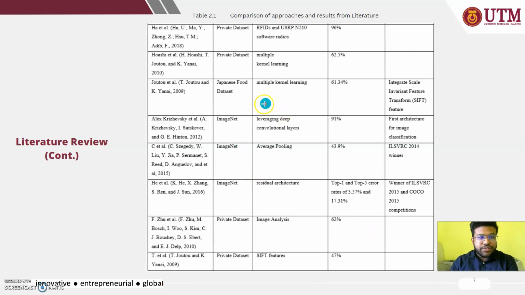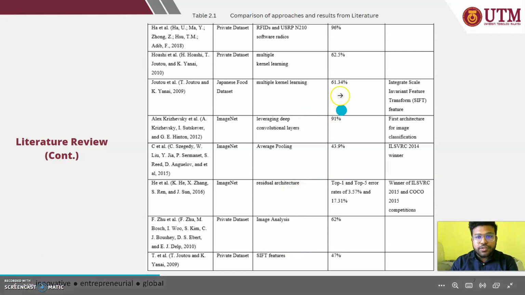And this is the continuation of the computer vision. We can see here they use RFID and multiple kernel learning, and this is deep convolutional layer, this is average pooling, residual architecture. So there are different methods used by different authors, and we can see the accuracy percentage here.